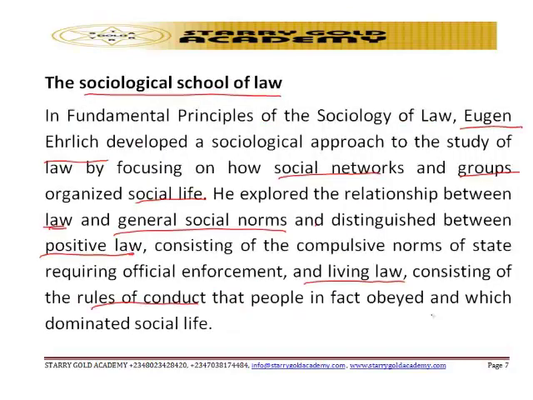Okay? So the sociological school of law is actually talking about the relationship between social networks and how people organize their life. From there, he was able to establish the fact that positive law is a law consisting of compulsive norms of the state requiring official enforcement, and living law consists of rules of conduct that people in fact obey, which dominate social life. So the sociological school of law is actually talking about two laws: the positive law, and the next one is the living law. Take note of that, very very important.